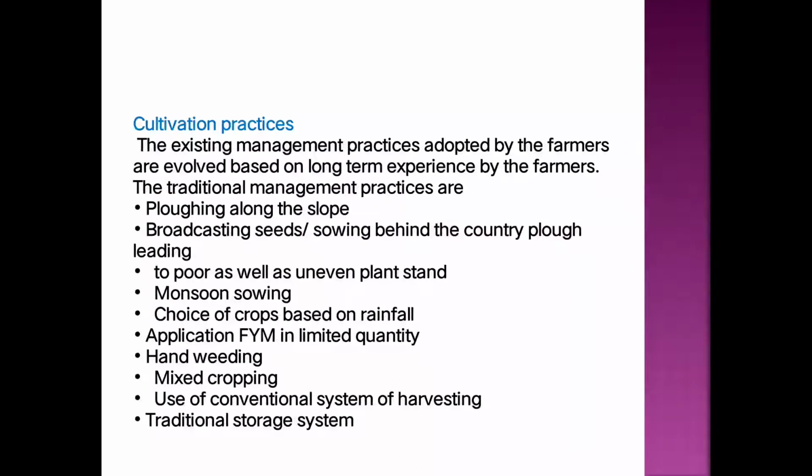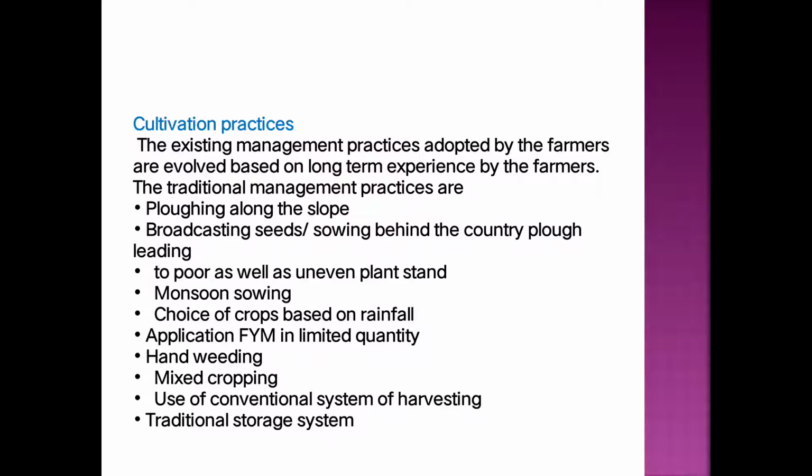Then these traditional management practices include plowing the land along the slope. That means the farmers adopt the plowing operation along the slope, and they are not adopting the plowing operation across the slope of the land. Due to that, most of the water received through rainfall can be lost through runoff. That means it reduces the infiltration rate into the soil.